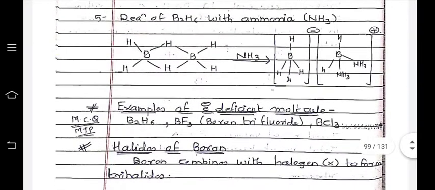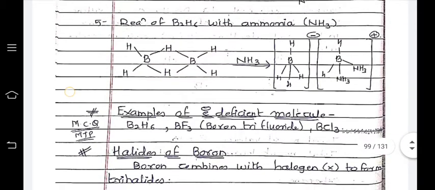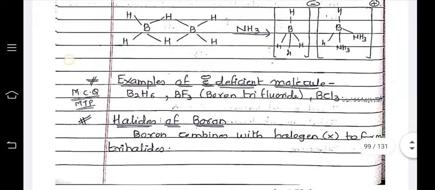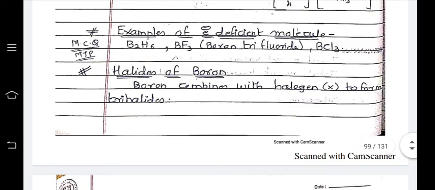The reaction of B2H6 with ammonia NH3 forms two molecules. One is BH4 minus, another is BH2(NH3)2 plus. So it shows that boron is electron deficient and accepts the lone pair of electrons.